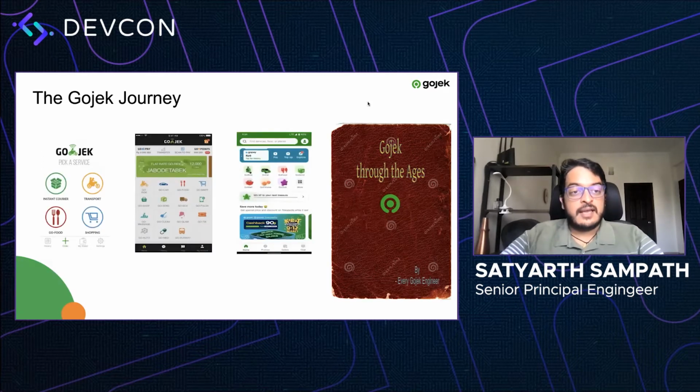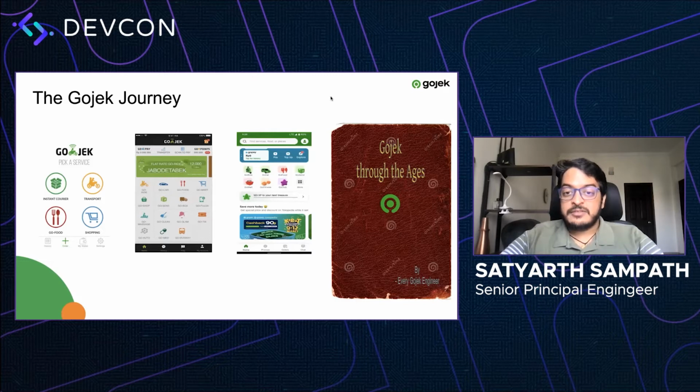So yeah, Gojek started in 2016 as an on-demand service. We started with about 4 services, which is basically courier, which is transporting parcels from point A to point B, transport, moving people from point A to point B, food delivery, and shopping. Fast forward to 2018, and we had expanded into multiple different types of services. It was possible to now take a bike from A to B, a car, order food, get shopping done, send parcels from A to B, and even send cargo from A to B.